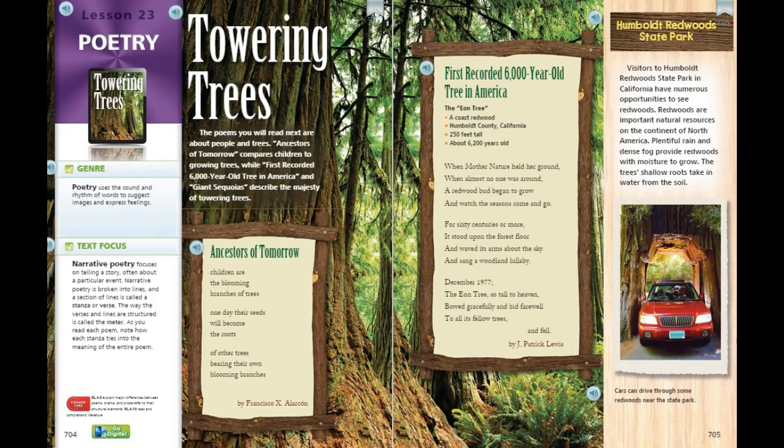We are going to compare texts. We're going to use Towering Trees. These are poems about people and trees. Poetry uses the sound and rhythm of words to suggest images and express feelings. These poems can be found on page 704, 705, and 706 of your student book.